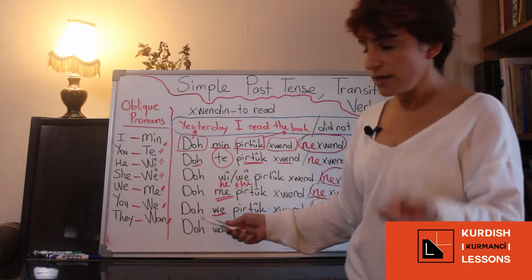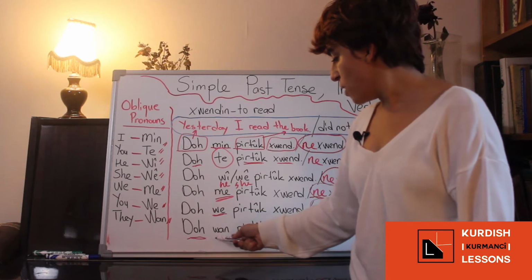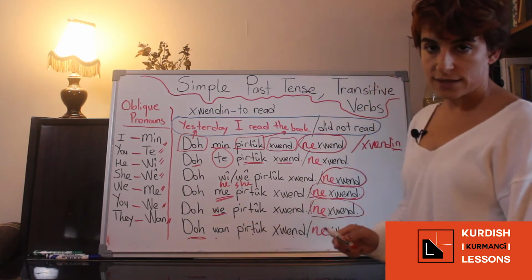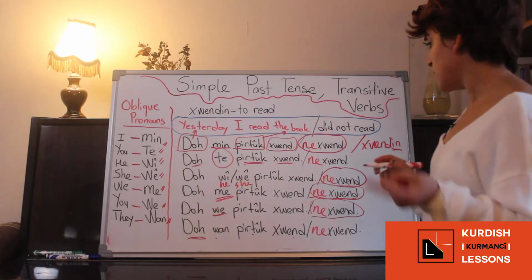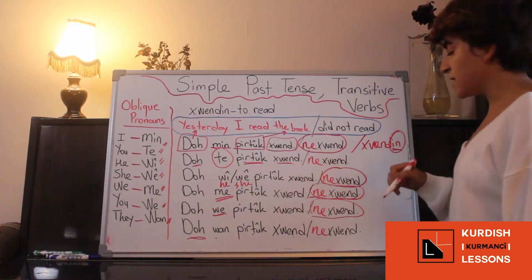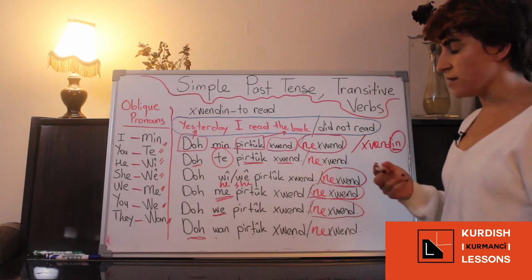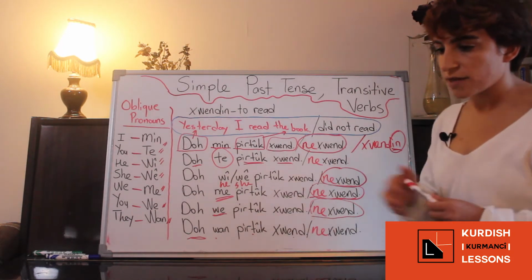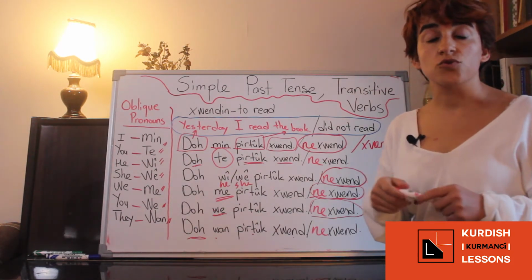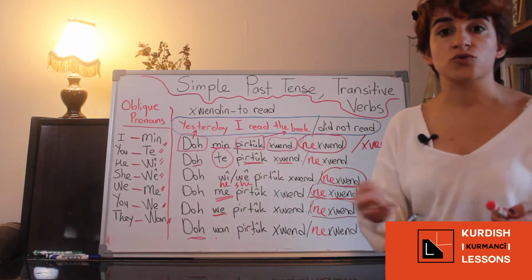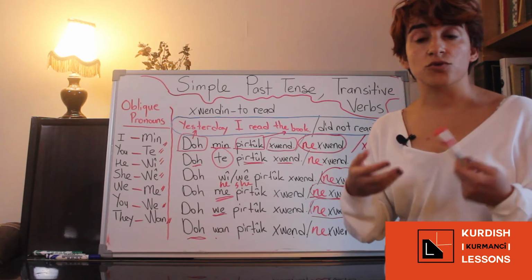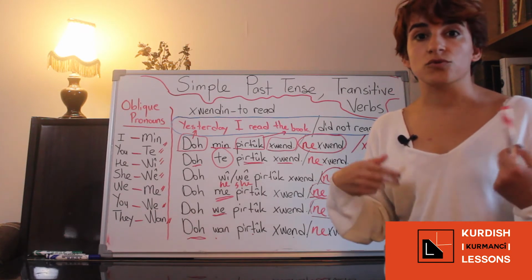And for they, it will be do one pertuk نخواند or خواند. But you have to be careful about this agreement. If you want to say you read many books, you will say من pertuk خواندن, or one pertuk خواندن, we pertuk خواندن.